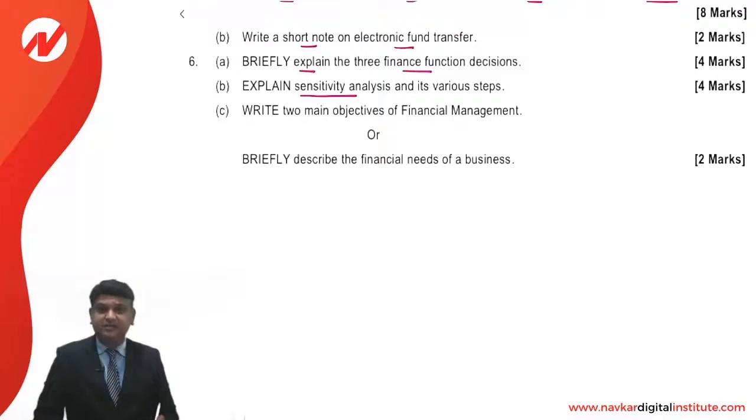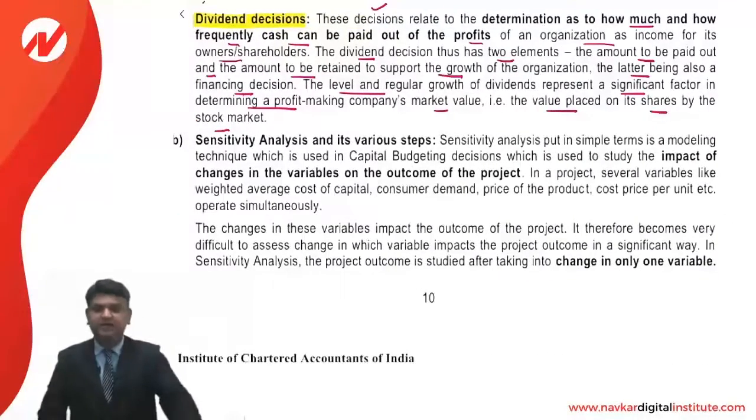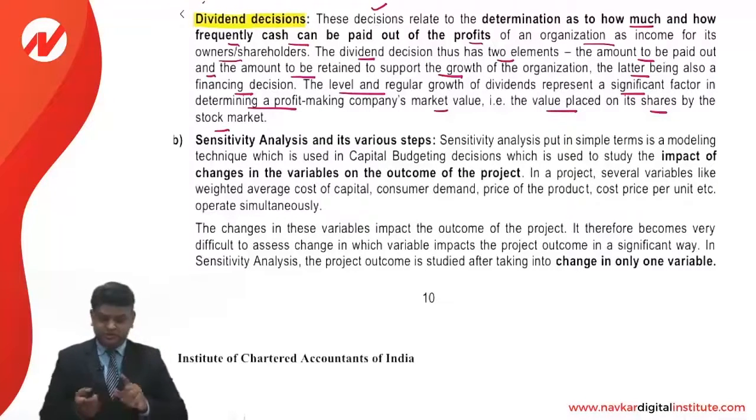Explain sensitivity analysis and its various steps. Dear students, we know that there are a number of factors which influence the NPV of the project. That includes investment, selling price, variable cost, sale units, fixed cost, life of the project, and so on. Any variable which changes adversely will have an adverse impact on the NPV of the project.